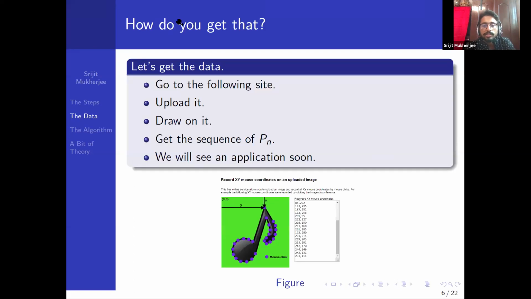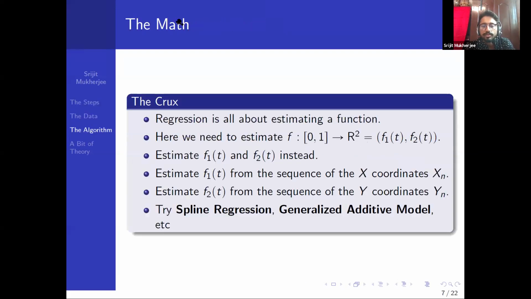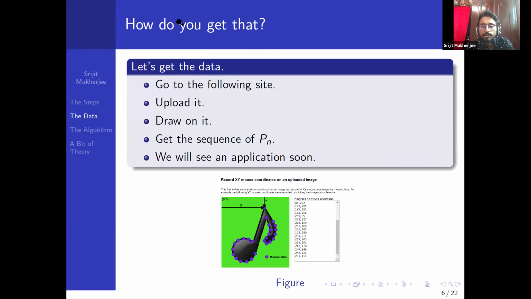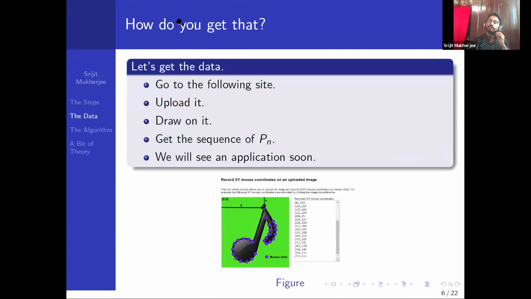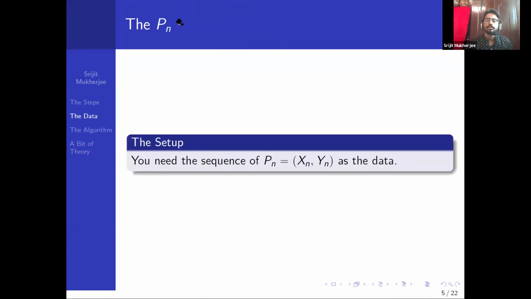Yeah, that's why we will use a very different framework, the generalized additive model. We'll see why we will use that. We will give you the motivation for what model I should use. I am just asking whether the algorithm, the steps we are going to do, is clear or not. The essential statistics part is coming step by step. Any questions about the steps, what exactly we are going to do?